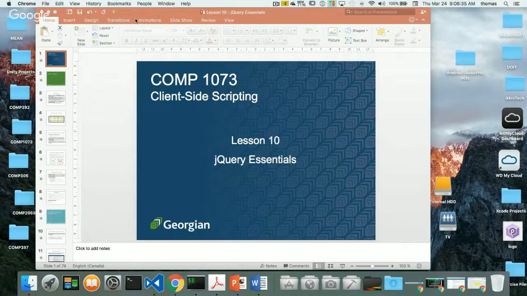Okay. All right. So before we start, we're going to be basing this discussion off of a slideshow that I've put up on Blackboard. It's in the week 10 folder. It's going to be client-side scripting, lesson 10, jQuery Essentials. That's what you're going to find online. So you can follow that PDF document that I put up there.